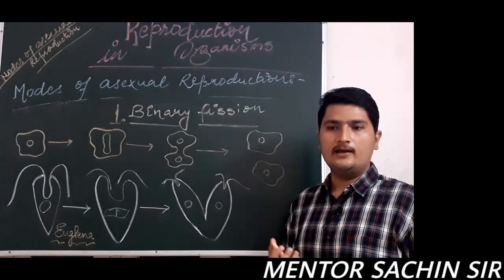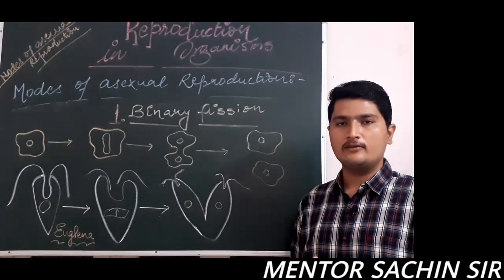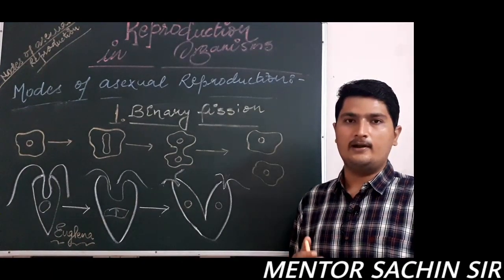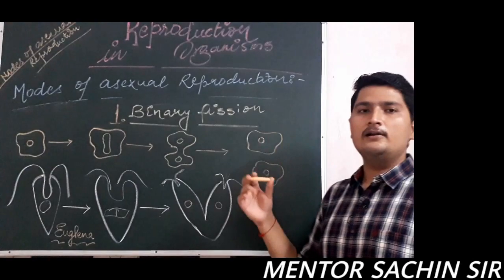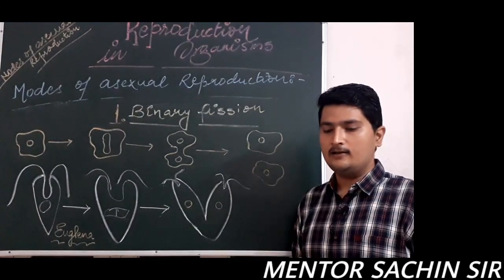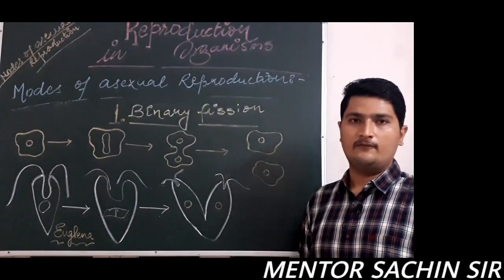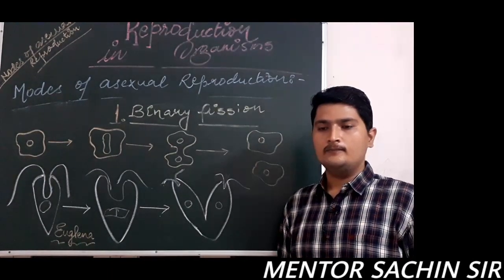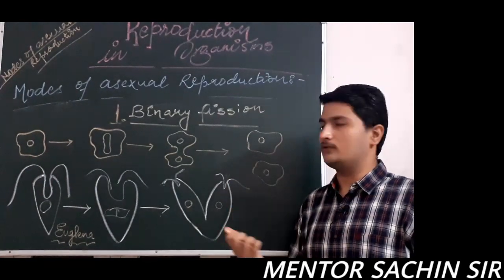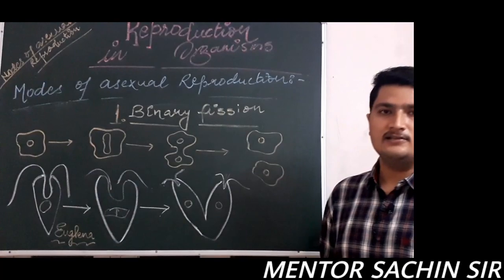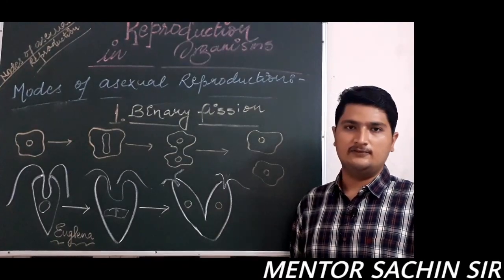Asexual reproduction, as we all know, requires only one parent. That is, asexual is a mode of reproduction in which only one parent is required without formation of gametes. Now, there are several different modes of asexual reproduction like binary fission, multiple fission, spore formation, regeneration, fragmentation, budding, and several different sporulation. We will study each mode one by one. Therefore, in this video, we will start from binary fission.